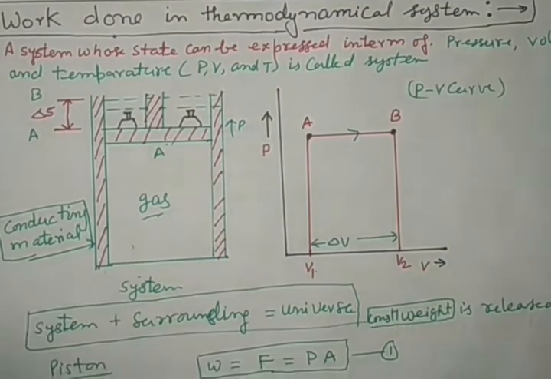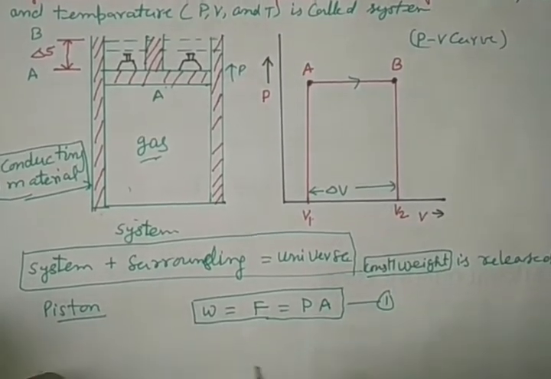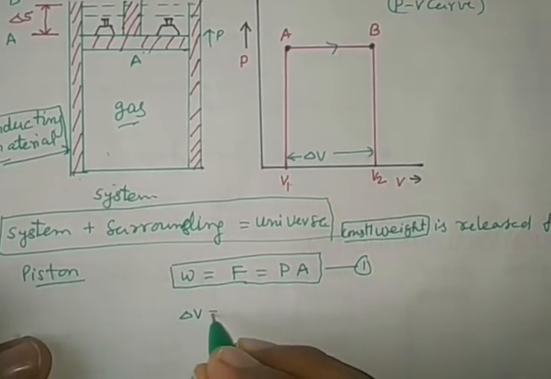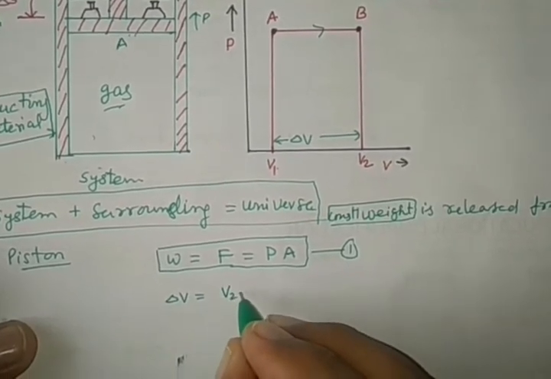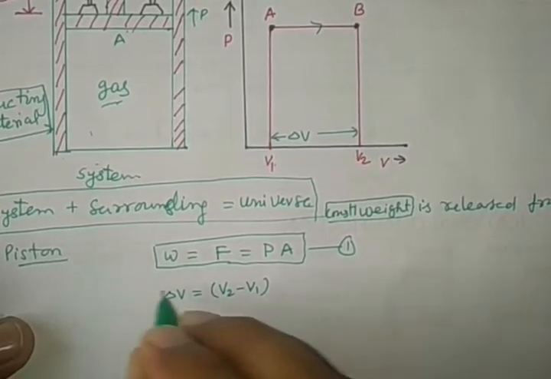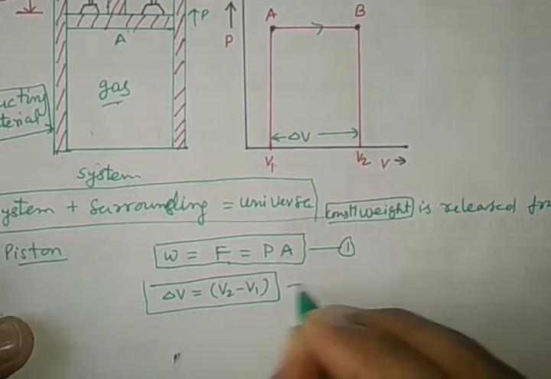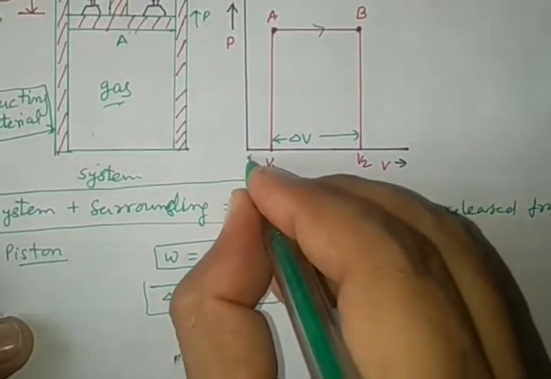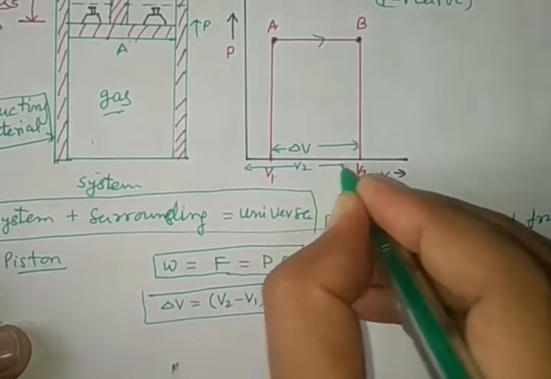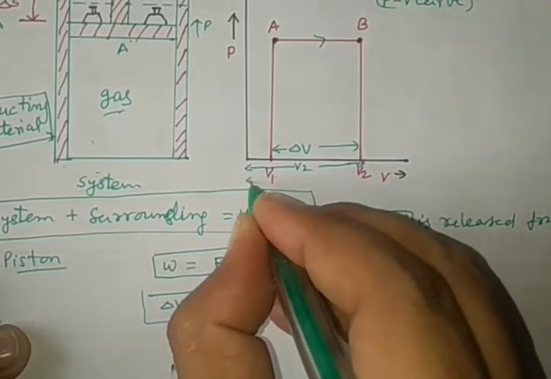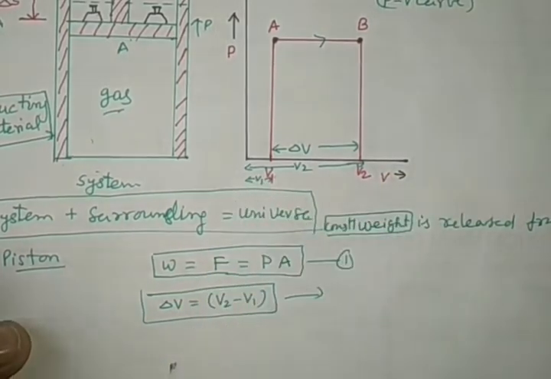And this change in volume, delta V, is given by the formula V2 minus V1. See in the diagram, from here to this is V2 and this is V1.